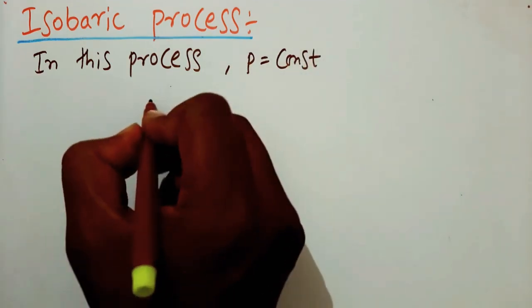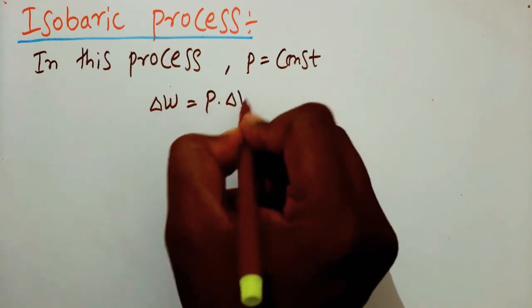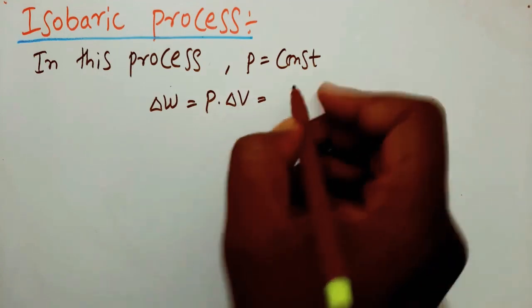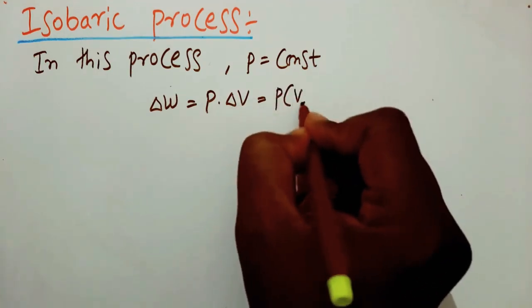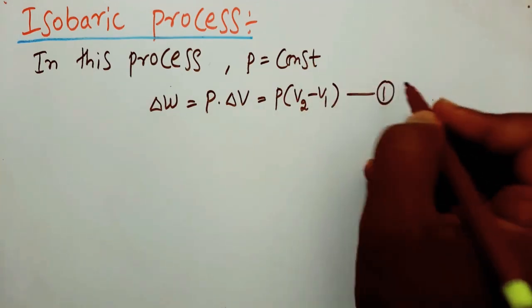We know work done del W is equal to P into del V. Here del V, that is change in volume, can be written as V2 minus V1. Let us take this as first equation.